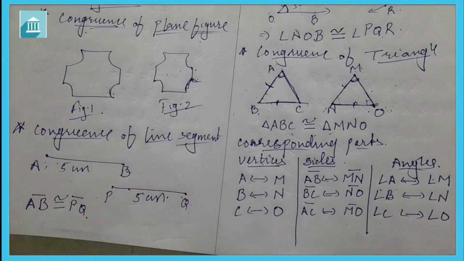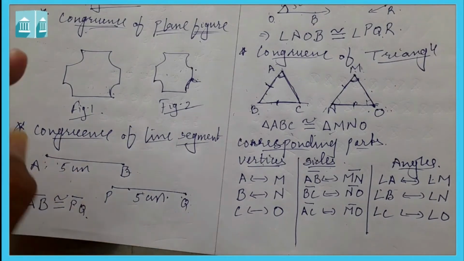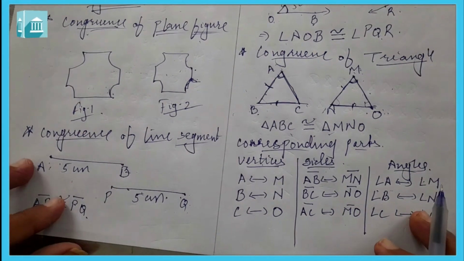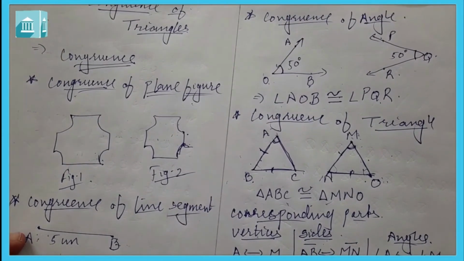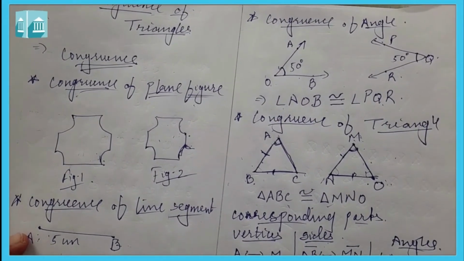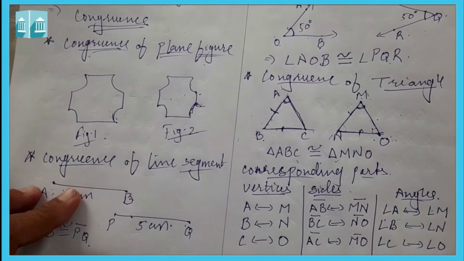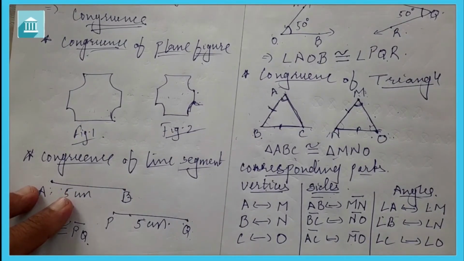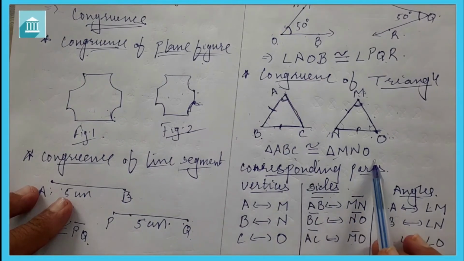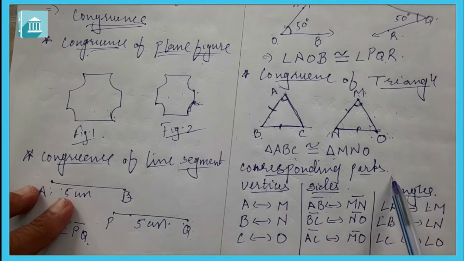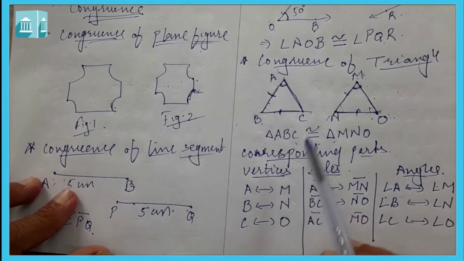So in this session we learned about the congruence of plane figures. For congruence of line segments, when two line segments have equal length they are congruent to each other. In the same way, for congruence of angles, if two angles have the same measurement they are congruent to one another. We also learned about the congruence of triangles: if two triangles have the same shape and size then they are congruent, and if two triangles are congruent to each other then their corresponding parts are equal. Then we also found out the corresponding parts like this.